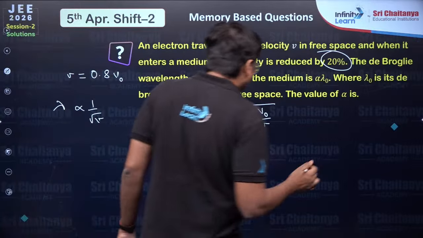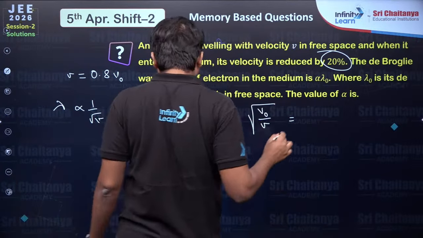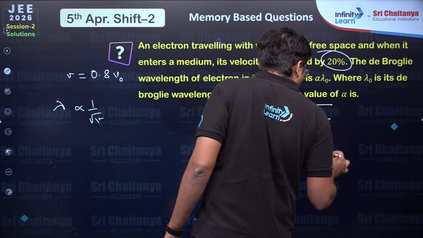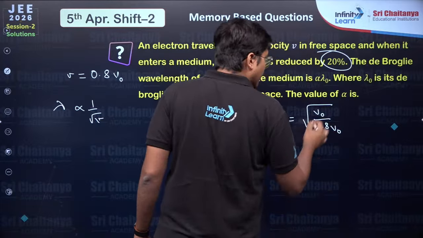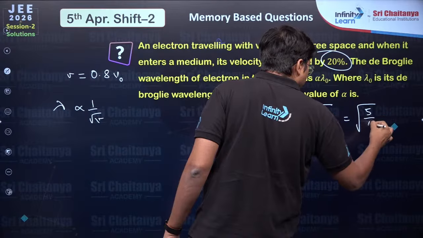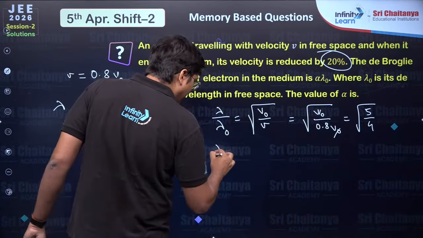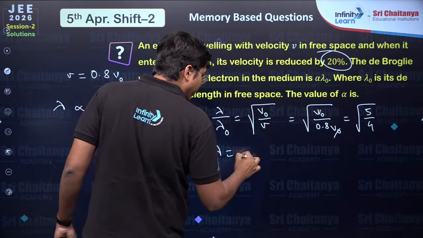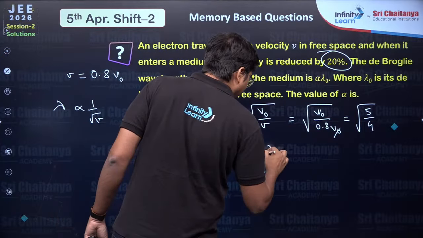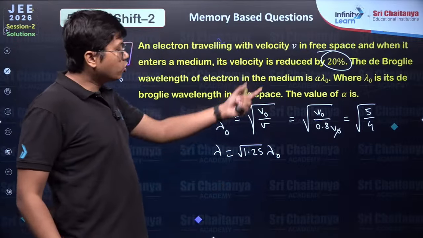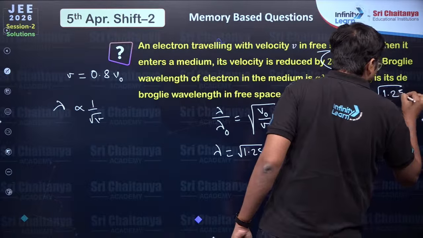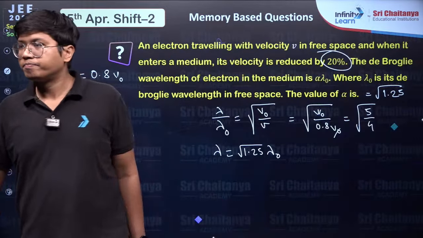At this point, we have root over of v naught by 0.8 v naught. V naught cancels out. This is basically root over of 5 by 4. So my lambda is root over of 1.25 times lambda naught. So I'm assuming alpha is equal to root over of 1.25.